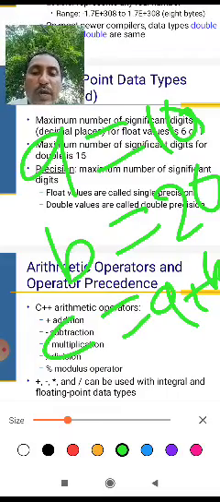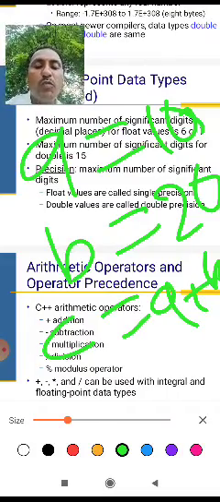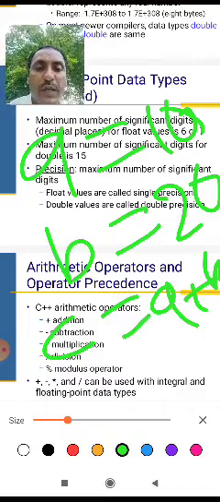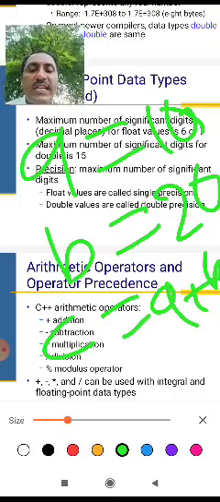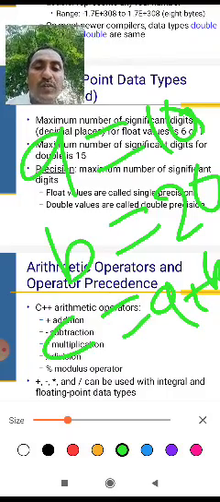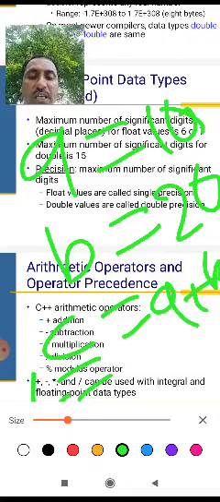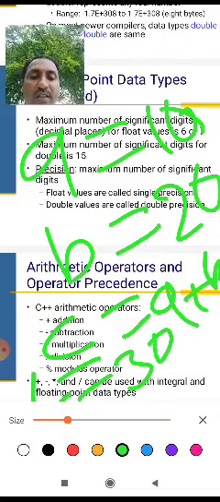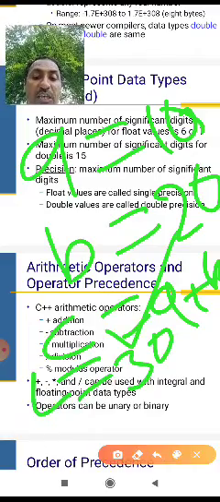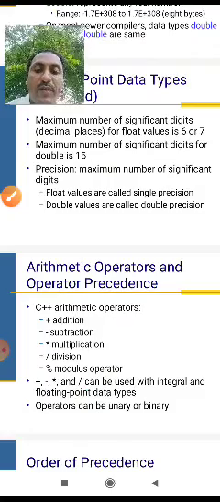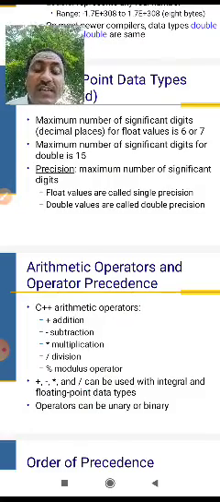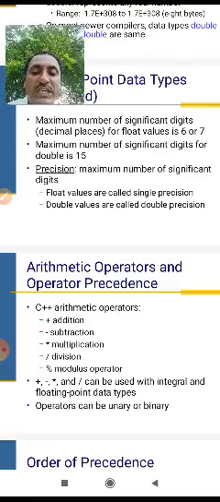The output result is c equals 30. This is the result of the addition operator.